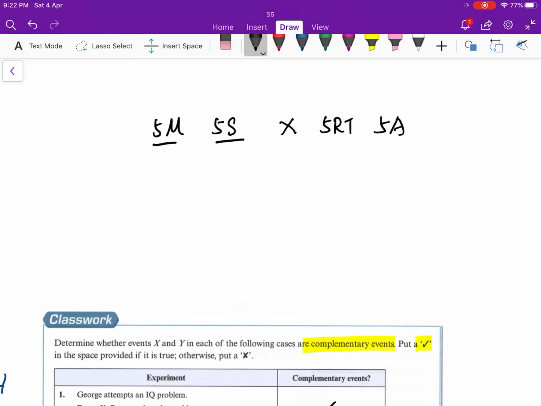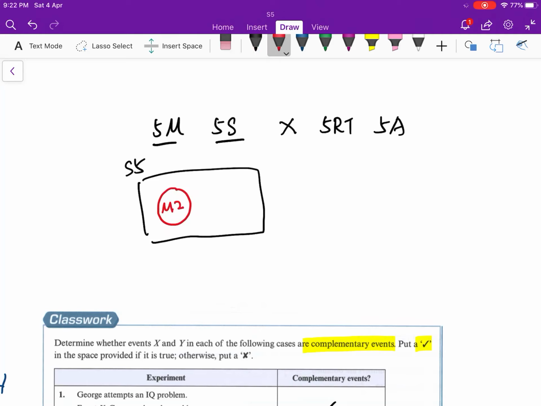What else is a complementary event? For example, in the whole of Form 5, students who study M2 and students who don't study M2 are complementary, because either you study M2 or you don't. So yes or no. This is a complementary event.